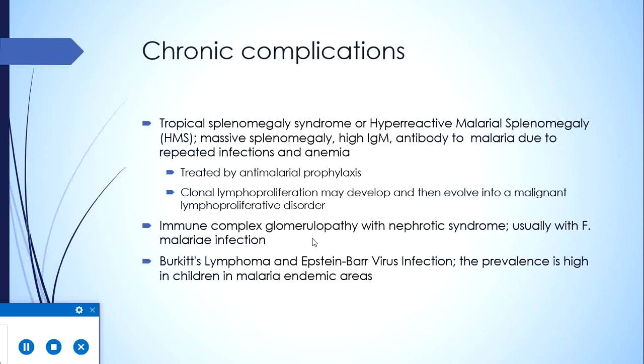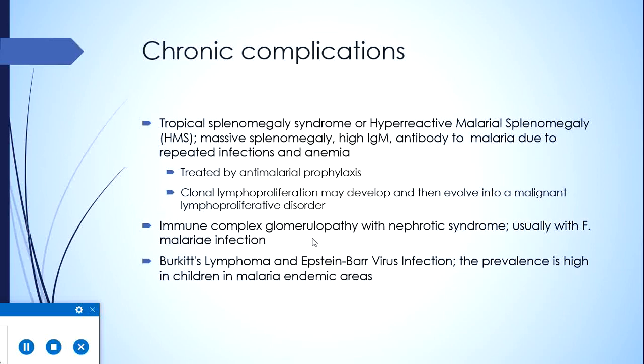But sometimes the condition becomes resistant to this treatment, develops into a clonal lymphoproliferative disorder, which ultimately can evolve into a malignant lymphoproliferative disorder. So it should be treated early, as soon as possible when recognized. Another one is immune complex glomerulopathy, which presents with nephrotic syndrome, and usually it is associated with Falciparum malaria, Plasmodium malariae infection.